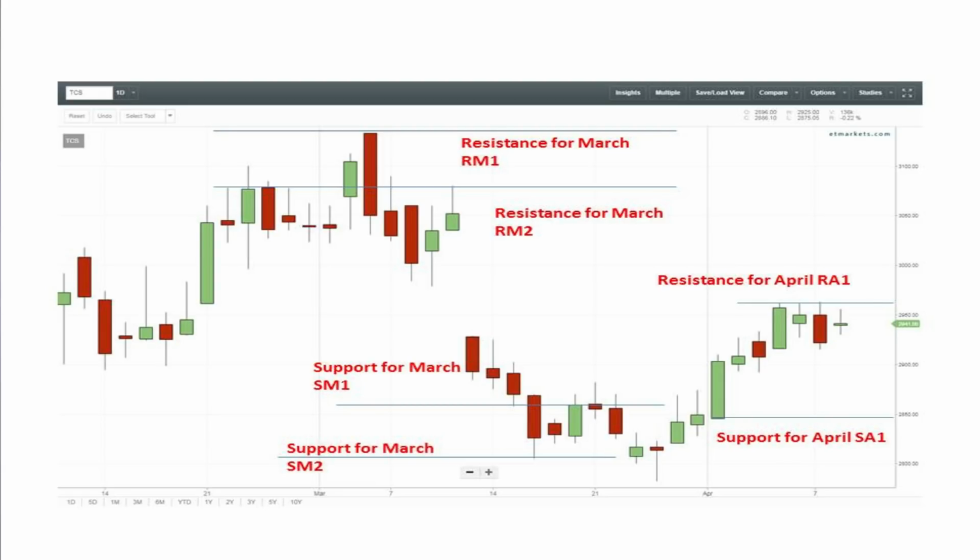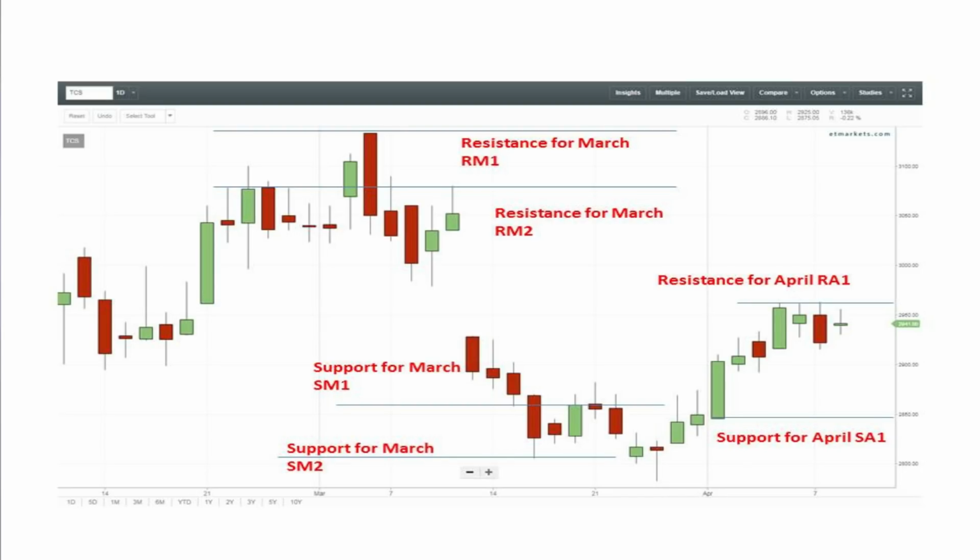It's very important for all of us that the support and resistance help us decide the range in which the stock is going to trade. It helps us discover the entire price band of the stock during a particular time period.